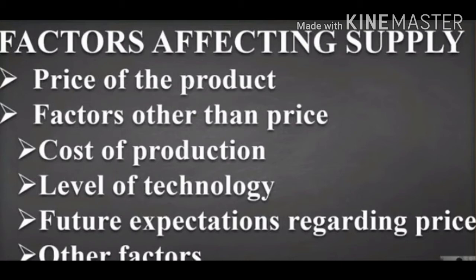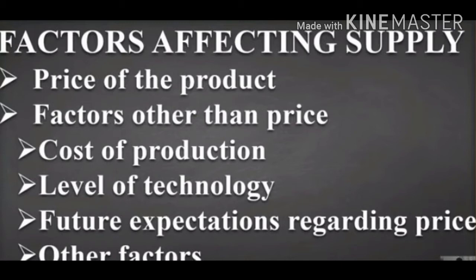Second is factors other than price. Here, the first point is cost of production. Change in cost of production affects the supply. For example, when rent paid to the owner of land or wages paid to the laborer decreases, then the cost of production also decreases. And similarly, it will increase.